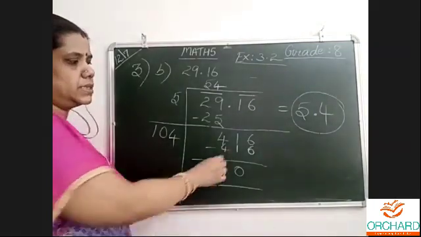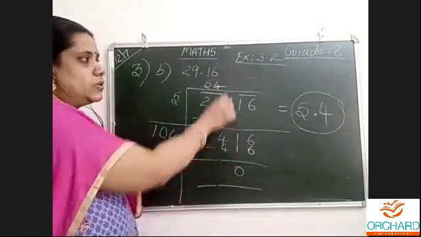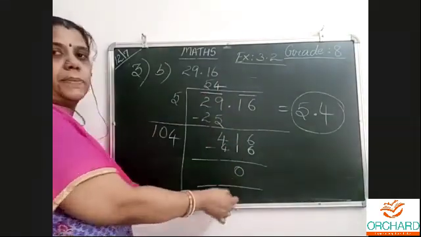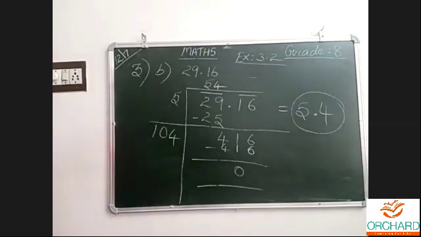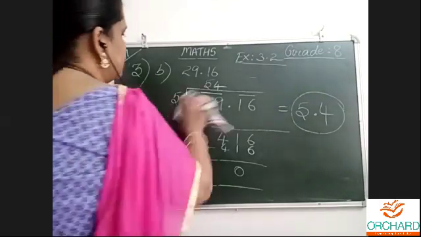Write only after multiplication, subtraction, then 0. This is the process for a decimal number.